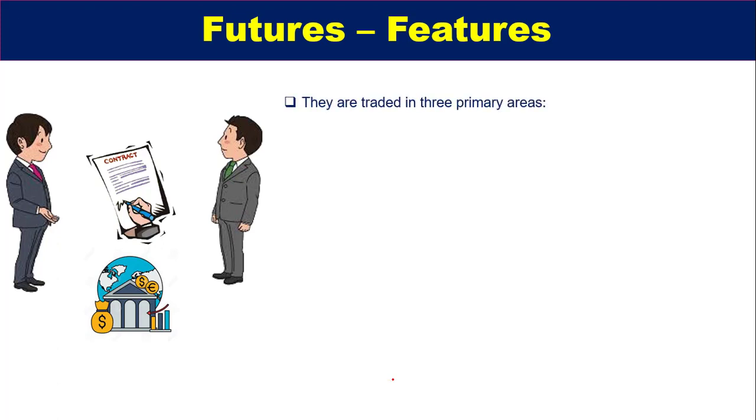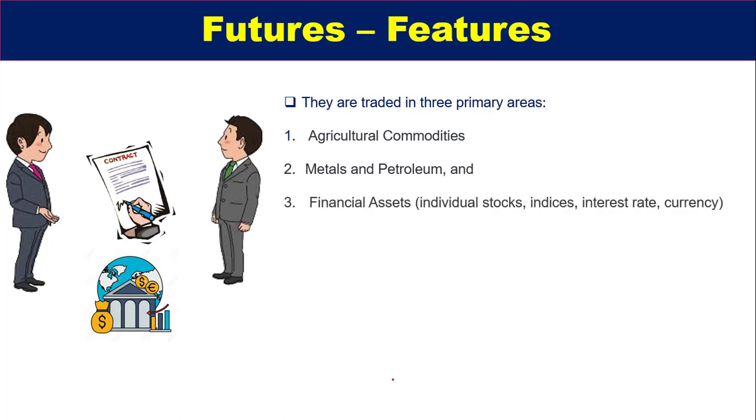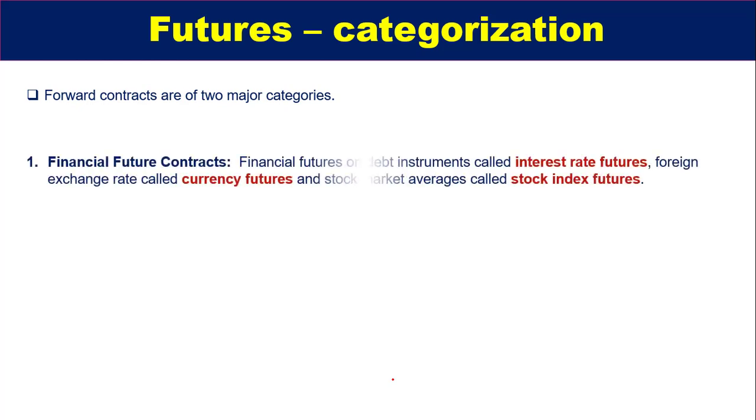Basically, futures contracts are traded in three primary areas. First is agriculture commodities, then metals and petroleum, and then financial assets, which can be stocks, indices, interest rates, or currency. Now, futures contract categorization. We will discuss some of the important categories of futures contracts, and there are two major categories.